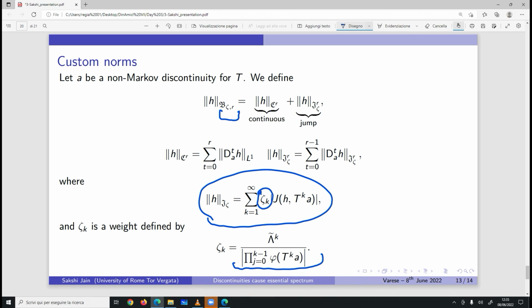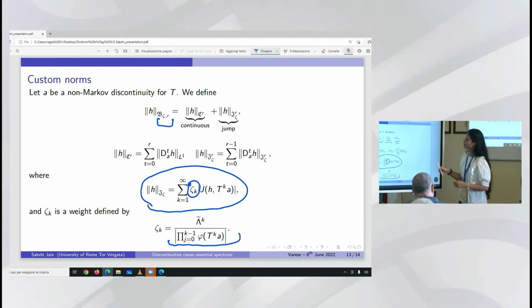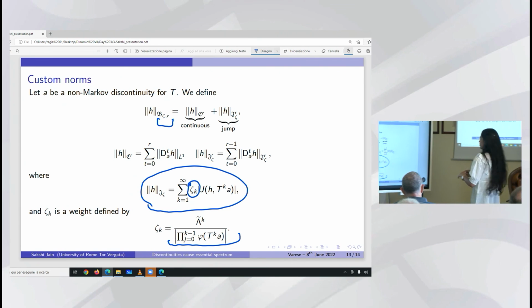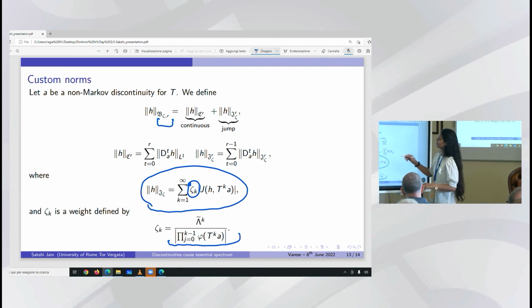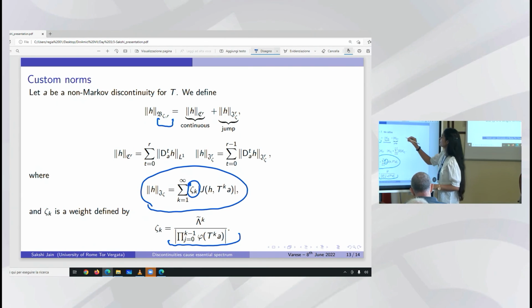So those two major observations that I am sure everybody has forgotten by now, generation and shift in the discontinuity, really help us define the norm here. With this norm, we were able to prove a Lasota-Yorke inequality with the B zeta R norm as the strong norm. I haven't made a slide for that one, but let me say what we have proved.